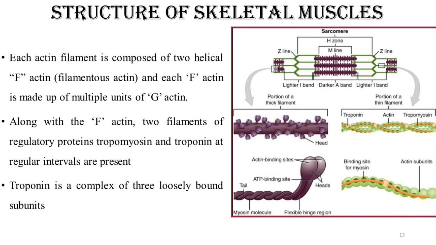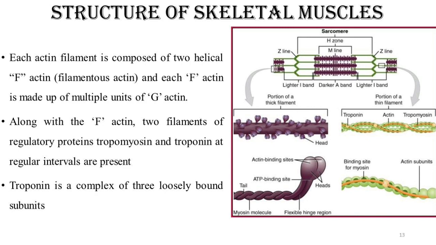Along with the F actin, two filament regulatory proteins known as tropomyosin and troponin are present at regular intervals. At small intervals you will find the presence of regulatory proteins known as troponin and tropomyosin. You will see the presence of troponin and tropomyosin throughout the F actin.